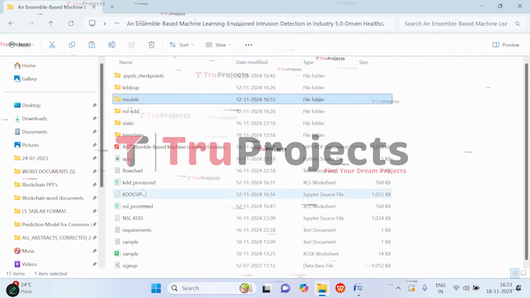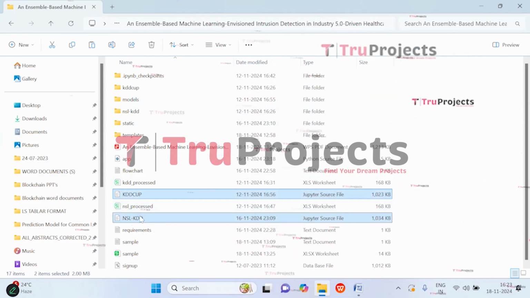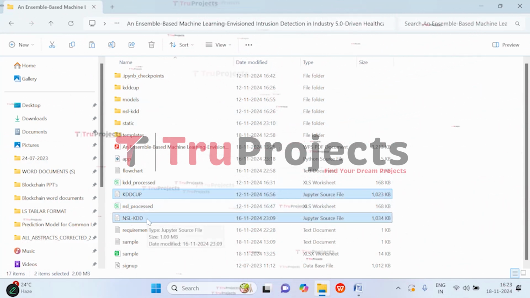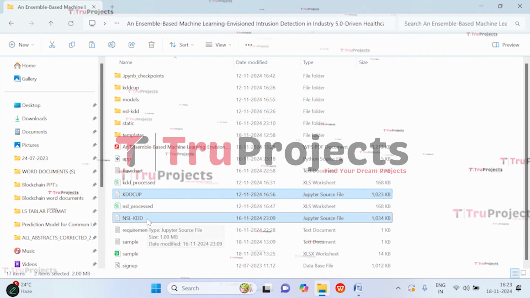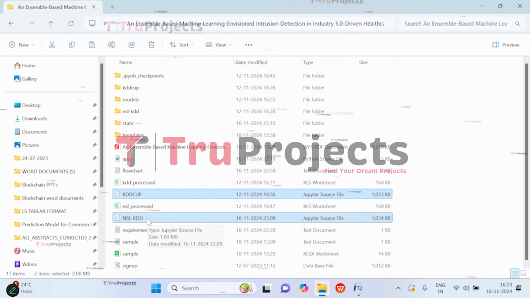And here we have two notebook files. Yeah, these are the two Jupyter notebook files, which contain the combination of code, graphs, and outputs all in one place. It allows users to write and execute code in individual cells, making it a popular choice for data science.